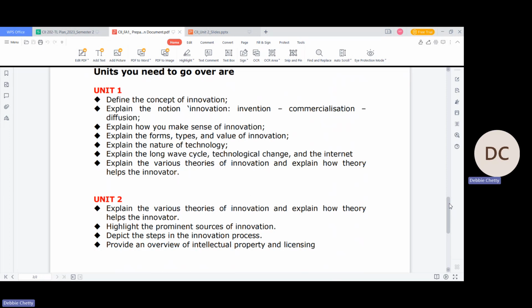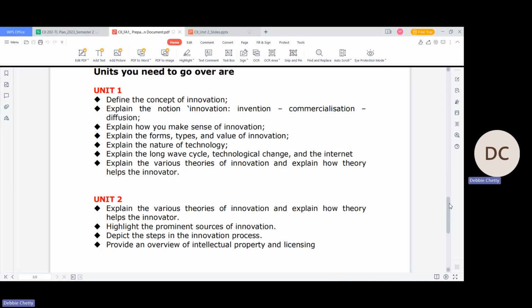And unit two is explain the various theories of innovation and how these theories help the innovator, highlight the prominent sources of innovation, depict the steps in the innovation process, and provide an overview of intellectual property and licensing. Right?